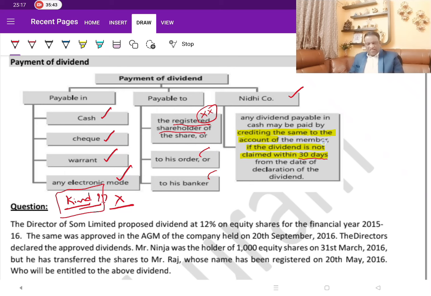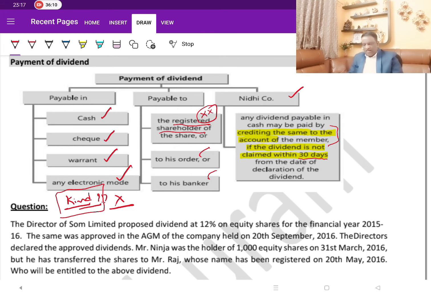Since the Nidhi companies' dividends are not going to be that huge, and the members are predominantly from the unorganized sector, instead of transferring to the unclaimed unpaid dividend account and then the IEPF, they say if they are not collecting it, you transfer it to their accounts. So that is this point as far as a Nidhi company is concerned.